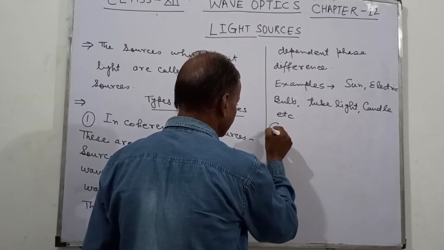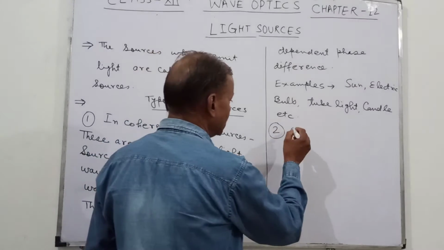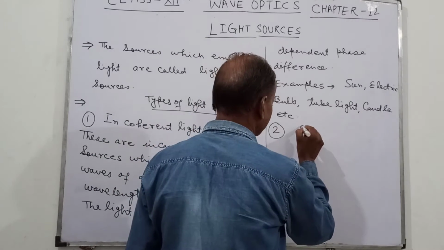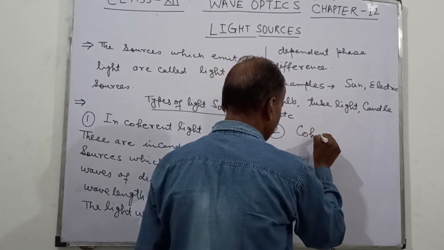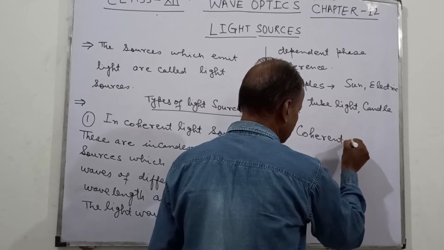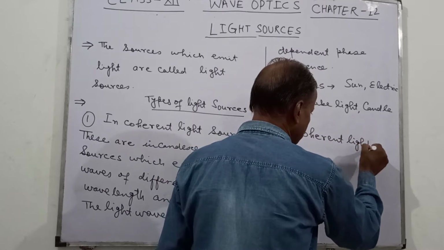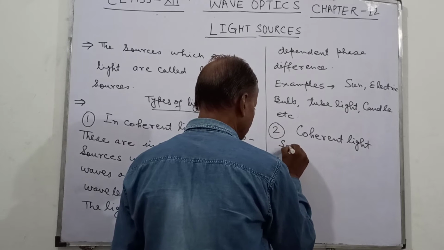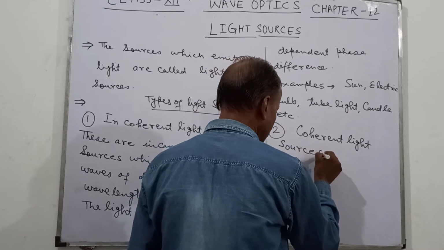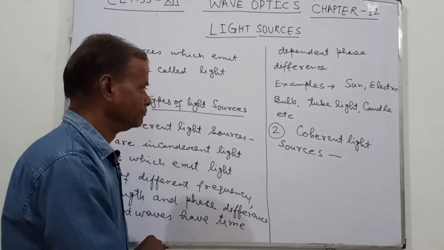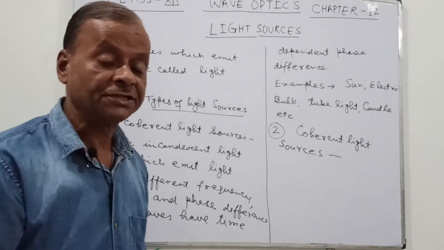Now second, the coherent light sources. These are not the incandescent light sources.